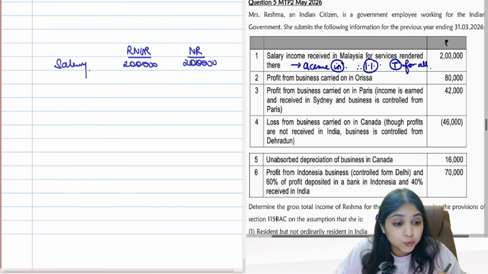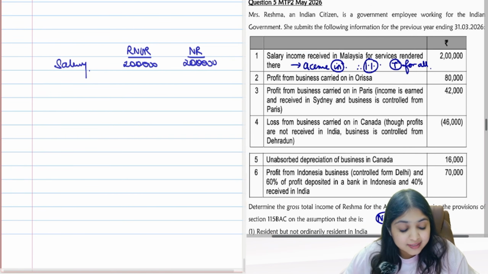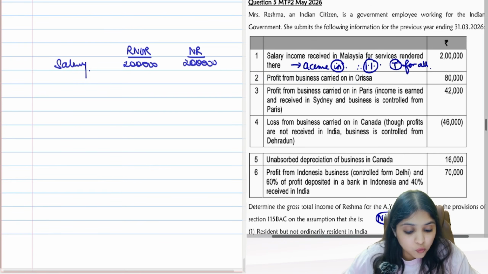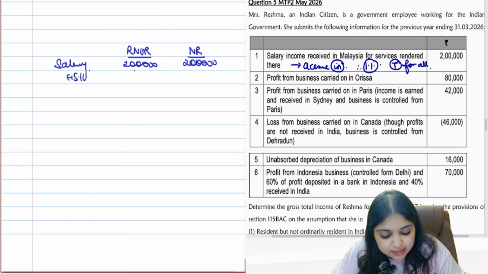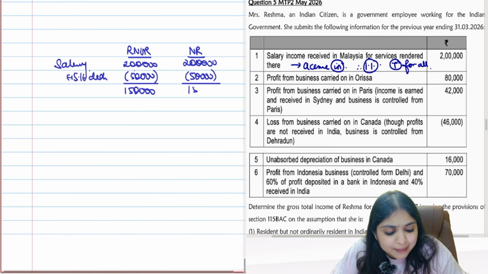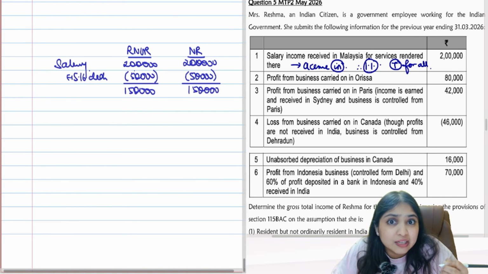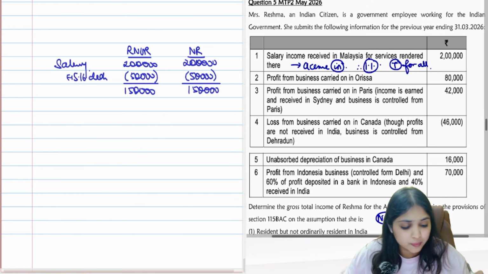Did they use the word computed? No. Did they say income from salaries? No. So don't you think I should subtract something? I should subtract my section 16 deduction, my standard deduction of 50,000. I should be subtracting the balance. 1,50,000 only will be taxable. Ma'am, why 50,000? Why not 75,000? The question says, guys, normal regime, that's why.